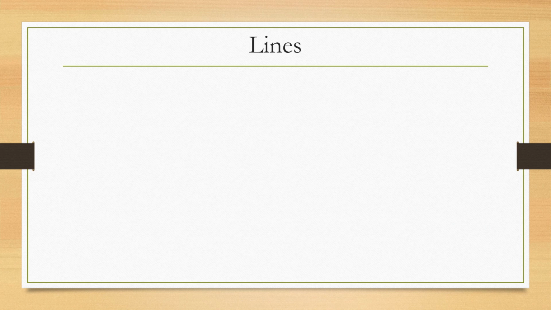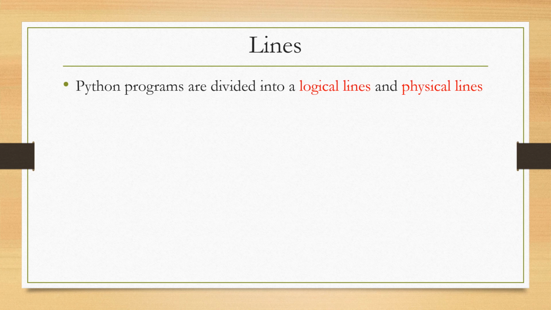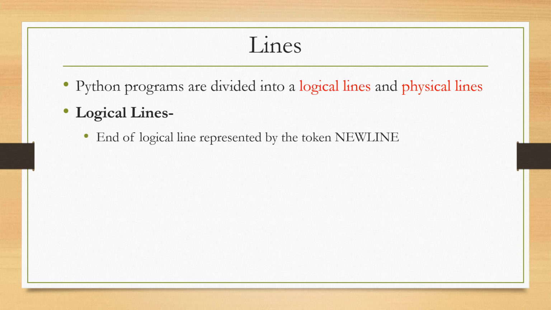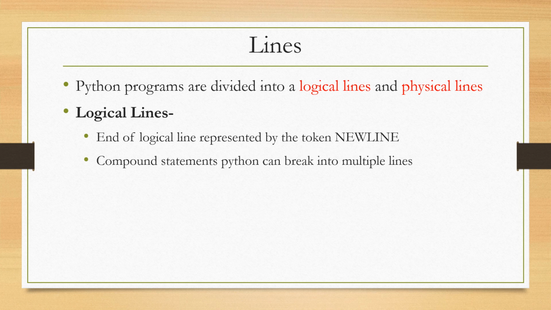Next is lines. Python programs are divided into logical lines and physical lines. Logical lines. The end of a logical line is represented by the token NEWLINE. Statements in Python cannot cross logical line boundaries except where NEWLINE is allowed by the syntax.